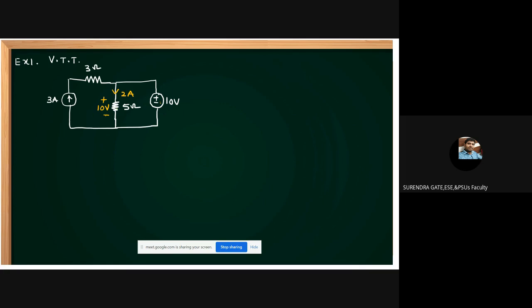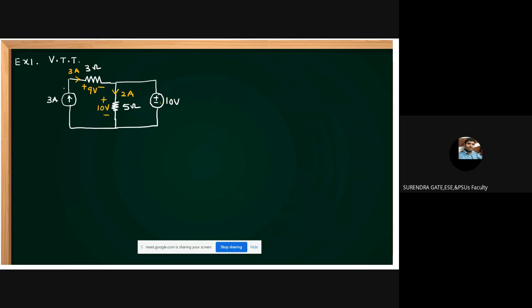Okay, now this is 10 volts. Now what is this current, students? This current is 3 amperes, it is given. Now tell me, students, current enters at this point, that's why you take plus minus. This is 9 volts. Current enters at this point, that's why you take this as plus and this as minus, 9 volts.